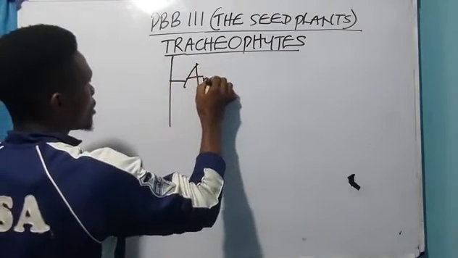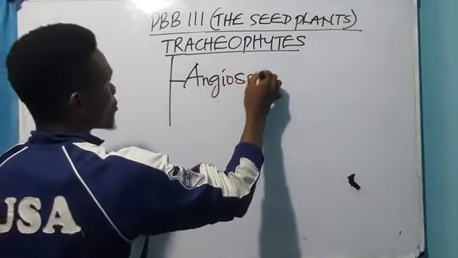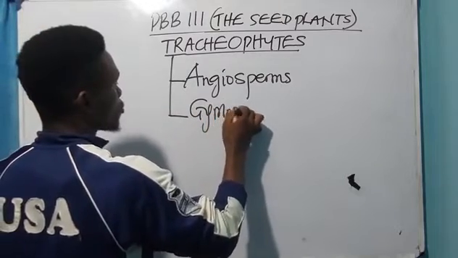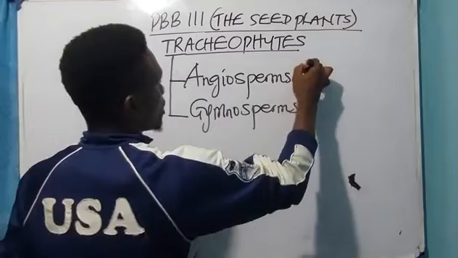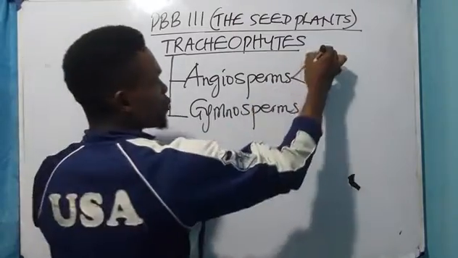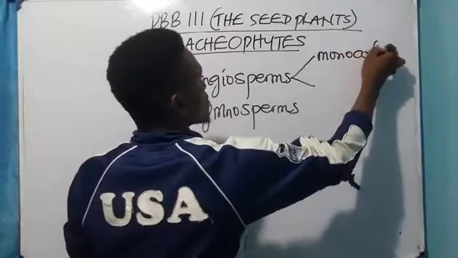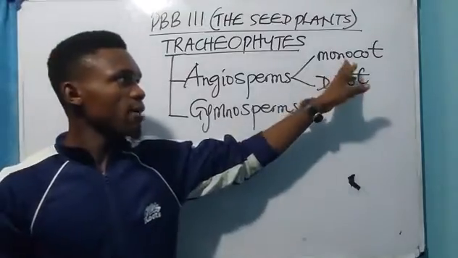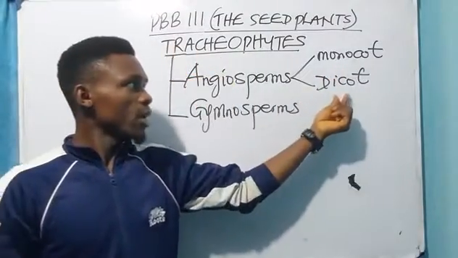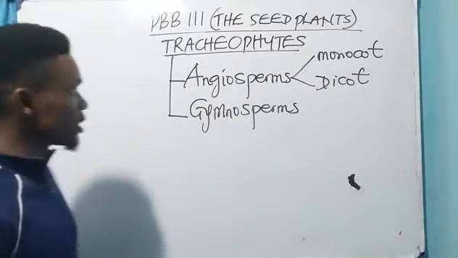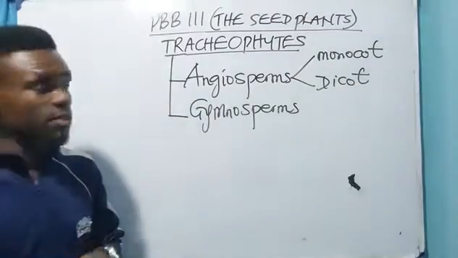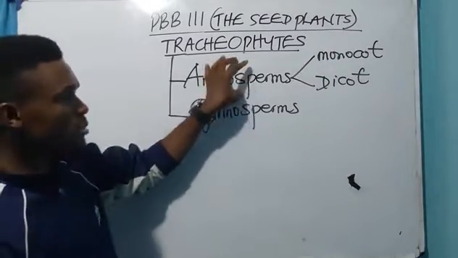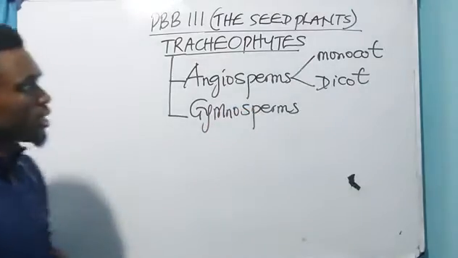They are divided into the angiosperms and the gymnosperms. The angiosperms are divided into the monocot plants and the dicot plants. And the monocot plants, of course, have one cotyledon, while dicot plants have two cotyledons. Now, we have striking differences between the angiosperms and the gymnosperms, and we have similarities between the angiosperms and the gymnosperms. Let us go into that.